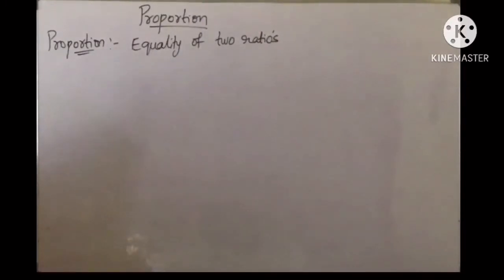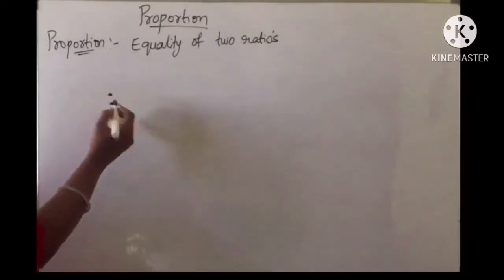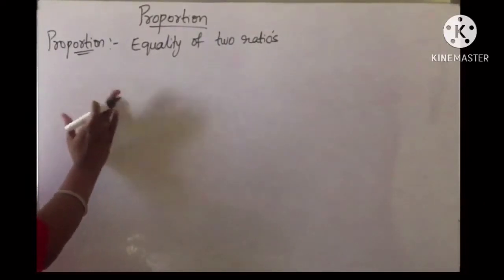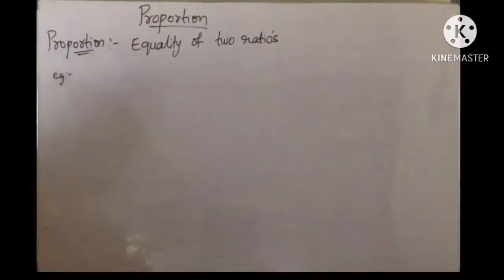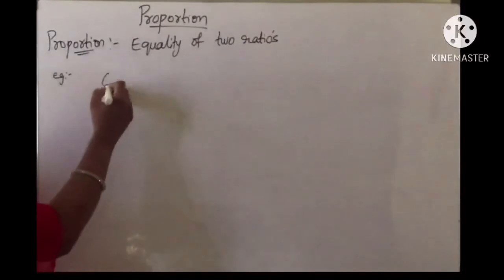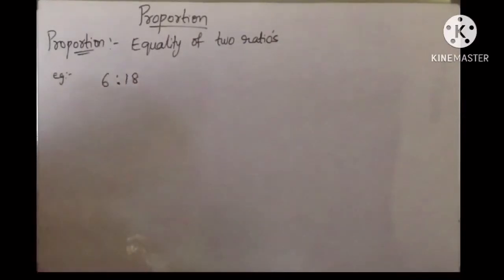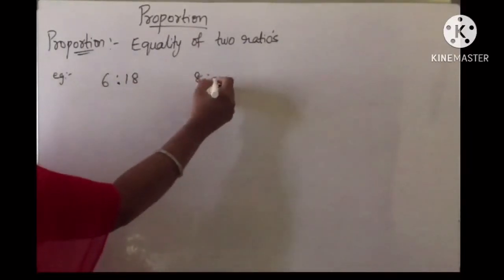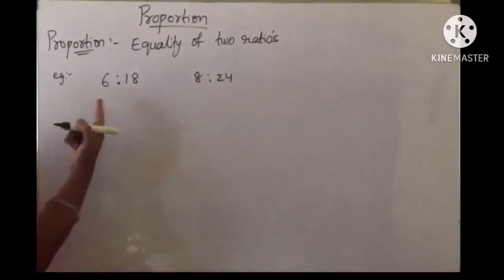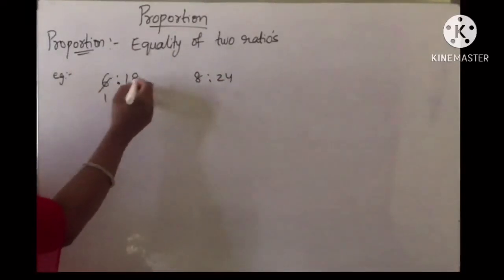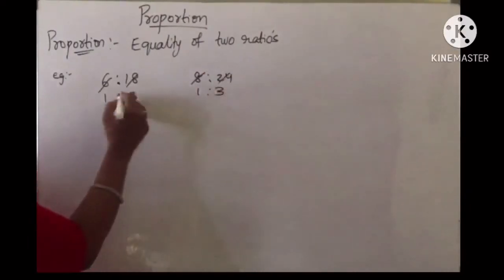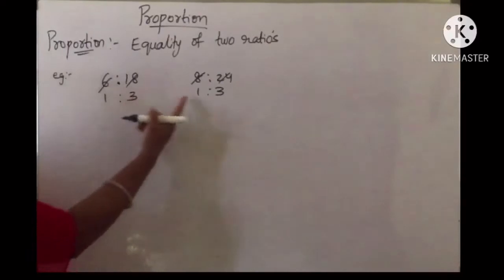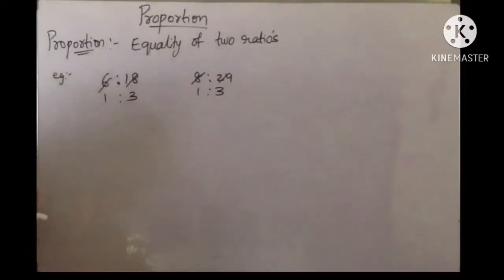Now coming to ratio, it is a comparison between two quantities and it is denoted with this symbol, and it is read as "is to". Now if I take one example, I will consider two ratios here. One is 6 is to 18 and another I will take as 8 is to 24. Now I will convert these into simplest form. 6 ones are 6, 6 threes are 18. Here also 8 ones are 8, 8 threes are 24. Now what did you observe here? 1 is to 3, 1 is to 3. Means you got the two ratios equal.